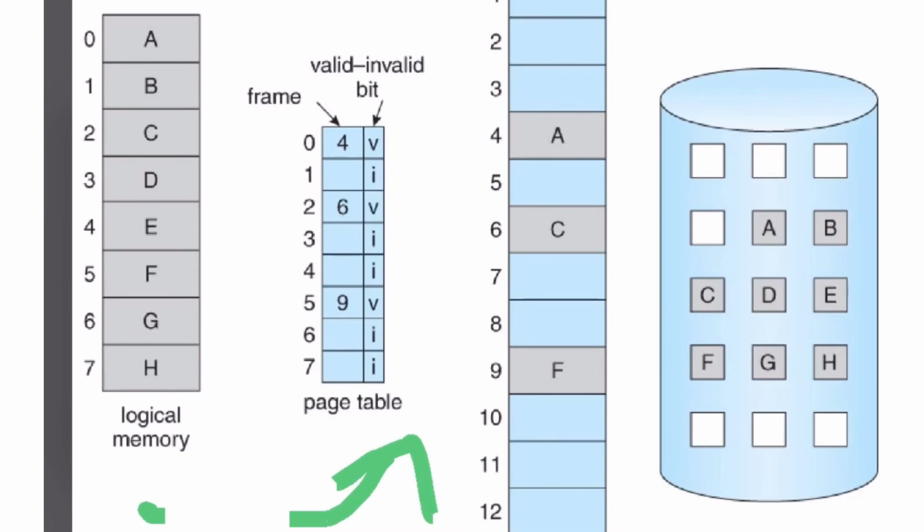But if the process has only 3 frames for its allocation, then to make a 4th page available, I must replace one of the previously existing pages from the main memory or page table.